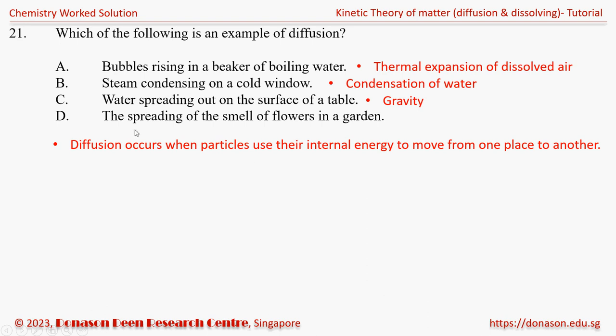How about the last option, the spreading of the smell of flowers in the garden? Of course, the sweet smell of the flower, the particles that carry the smell are able to spread throughout, using their internal energy to move from the flowers, which is from one place to another throughout the garden. And therefore option D, which says the spreading of the smell of flowers in a garden, is a very good example of diffusion of gases.